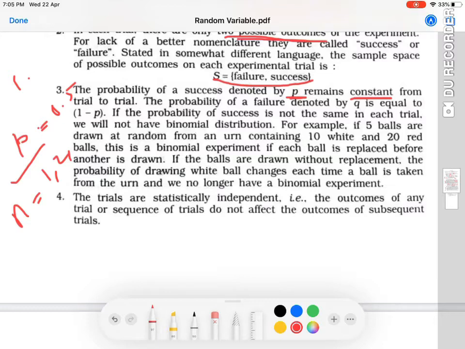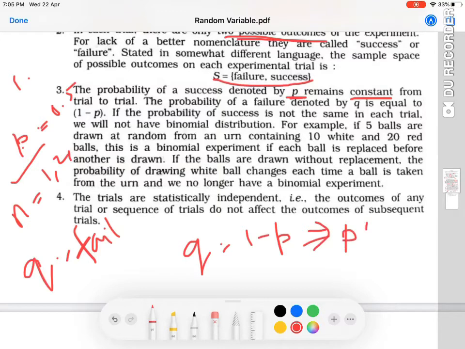And p is probability of success, then q is probability of failure. And q is equal to 1 minus p. So from this, what can we write? p plus q is equal to 1, right? If you remember, we have seen the total probability is equal to 1. So probability of success plus probability of failure should be equal to 1. From this, we can write p is equal to 1 minus q, or q is equal to 1 minus p, whatever it is. That is the third assumption.